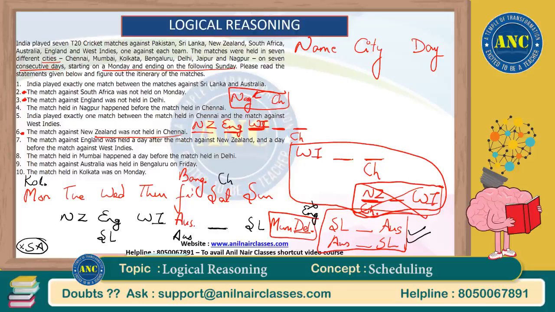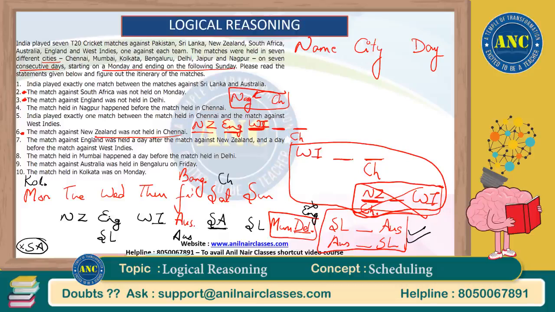So in this particular scenario, if South Africa match doesn't happen here, then South Africa match would happen here. Okay, and similarly, Sri Lanka would happen here because England has already happened here now. So on Monday, which only country is left?